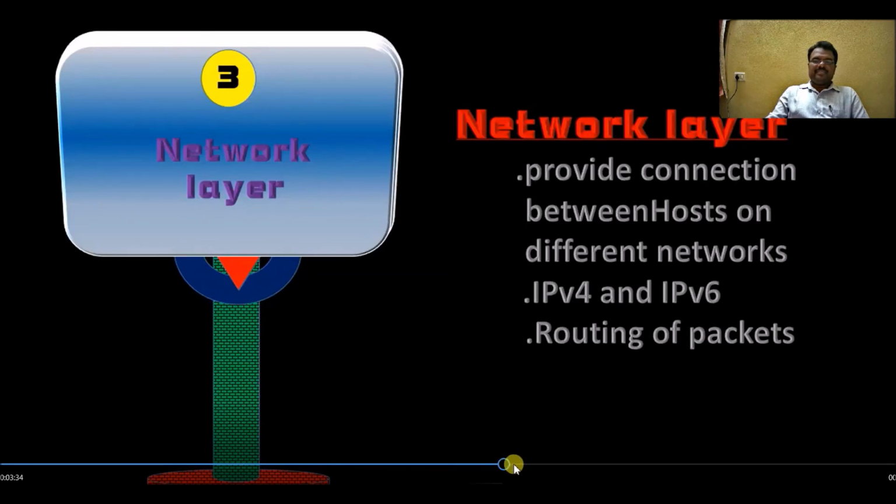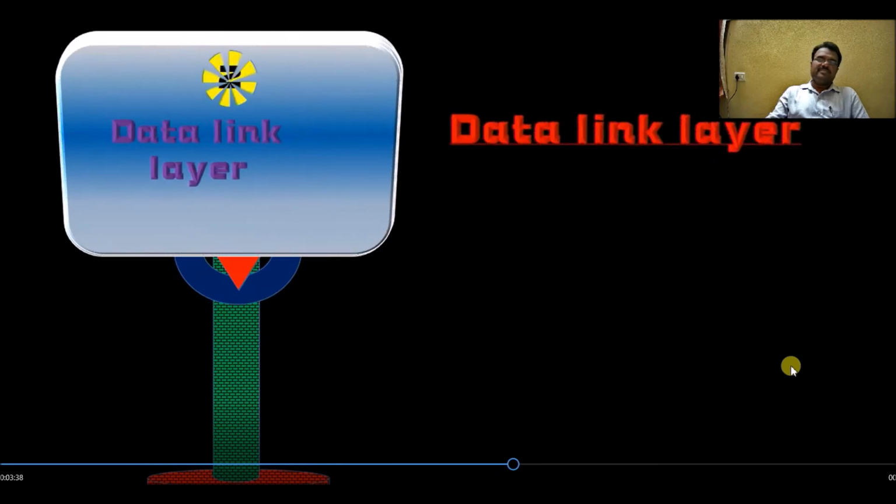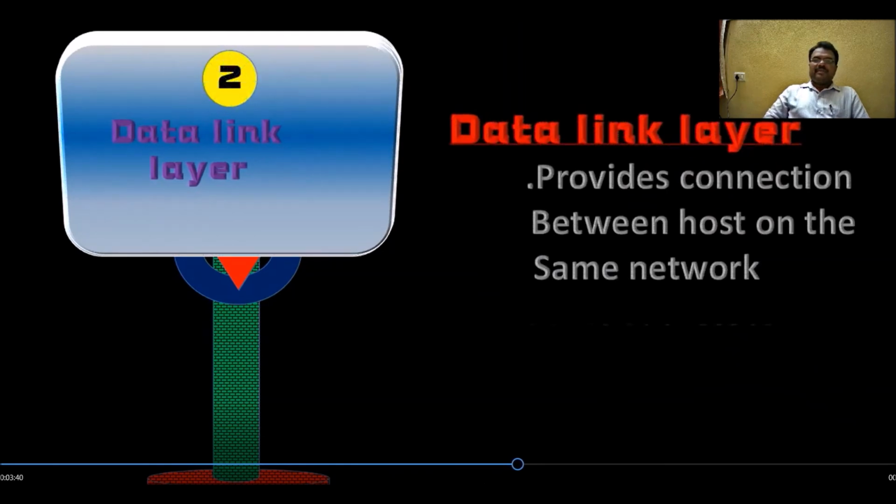So the next layer of the OSI reference model is the data link layer. The data link layer provides connection between hosts on the same network based on the MAC addresses, media access control addresses. It provides the connection between the hosts in the data link layer.